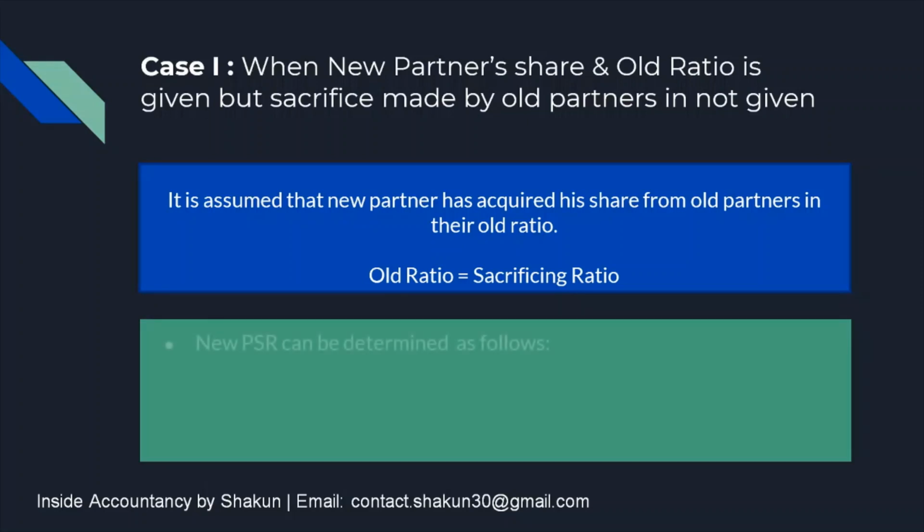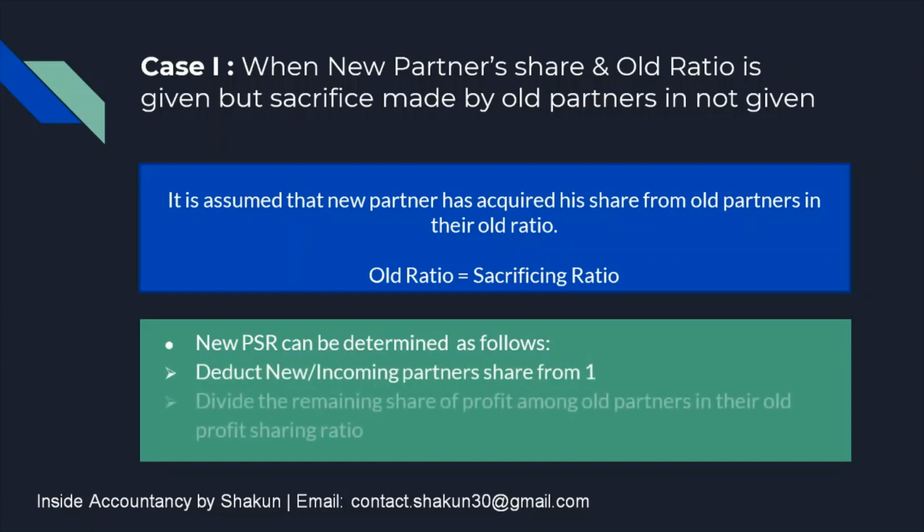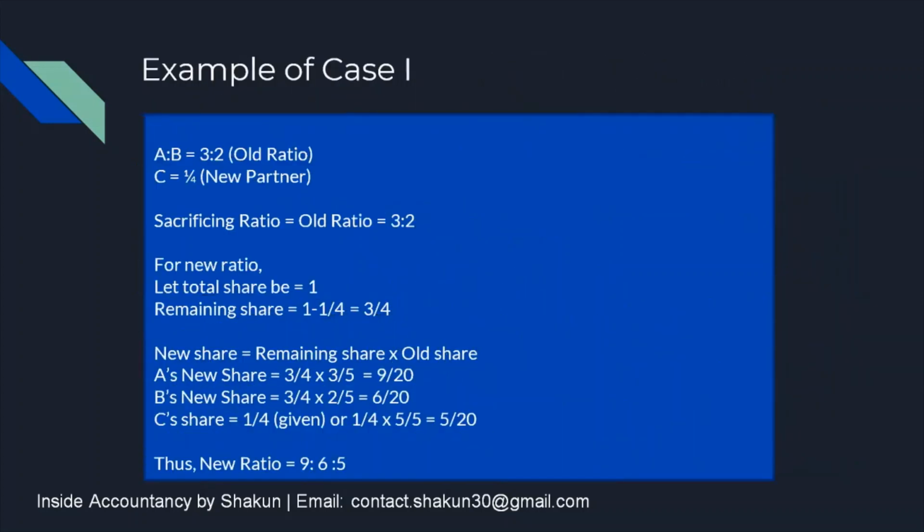Also, the new profit sharing ratio can be determined by taking the following steps. First, you deduct the new or incoming partner's share from 1. So we assume that the total share of the firm is 1. From that we subtract the new partner's share, and then whatever is left, the remaining share, is divided between the old partners in their old ratio. So let's understand this with the help of an example.